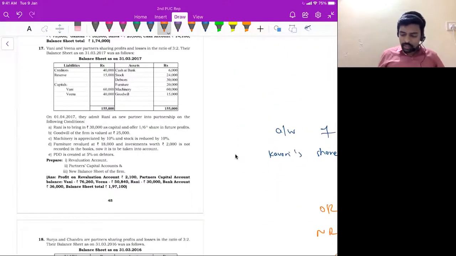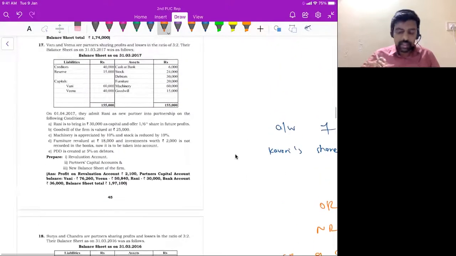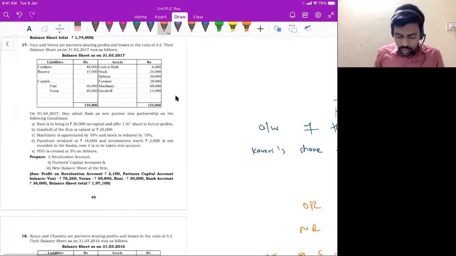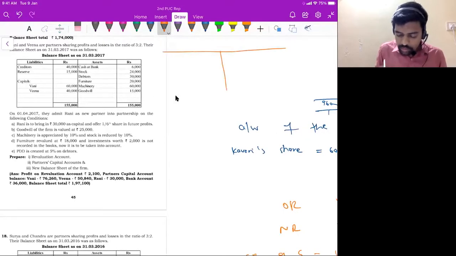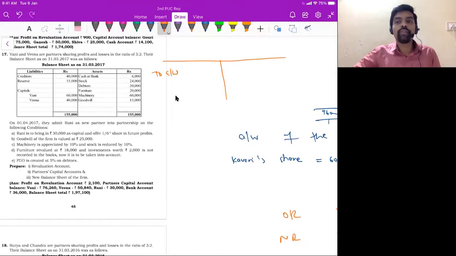In question number 17 and then 18, both in question number 17 and then 18, you will find goodwill on the balance sheet asset side. So you just have to write off this goodwill in partners capital account debit side, to goodwill account. See question number 17, page number 45, you will find goodwill on the balance sheet asset side. What is the goodwill amount given in the question? 15,000 rupees, correct? So in partners capital account, simply you have to write off that goodwill. So to goodwill, distribute this 25,000 rupees in old ratio, that is 3 is to 2. You will get 15,000 and then 10,000 rupees. Distribute that. That's all. Both in question number 17 and then question number 18.